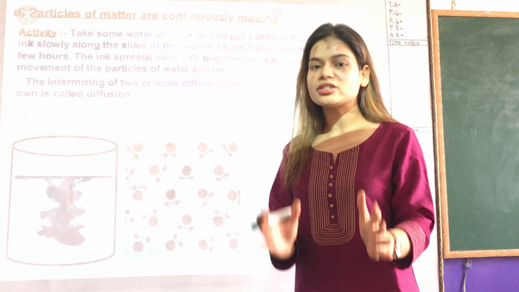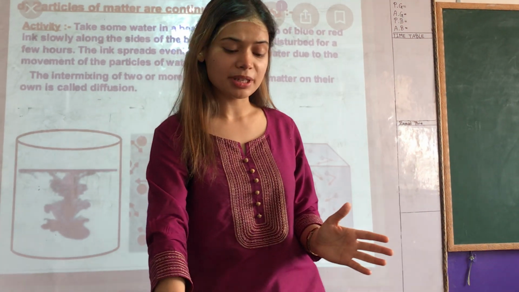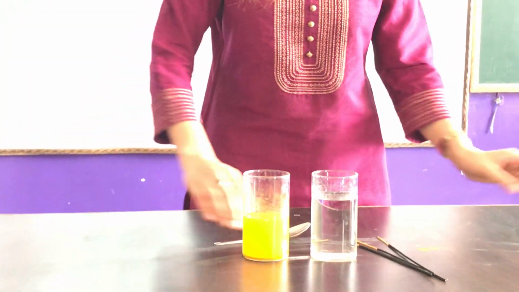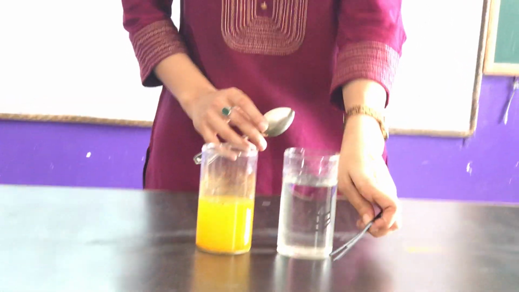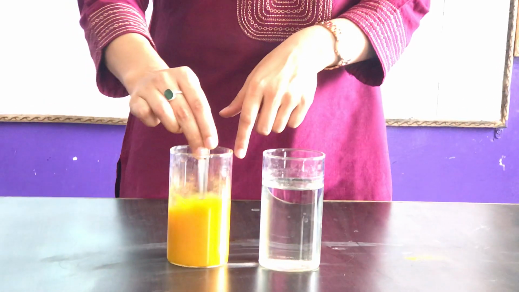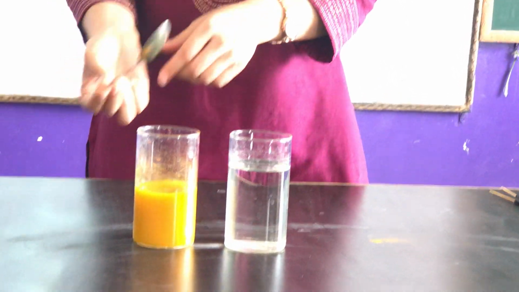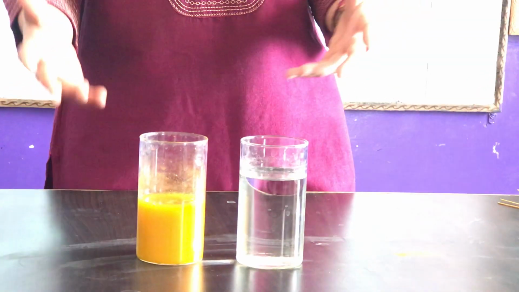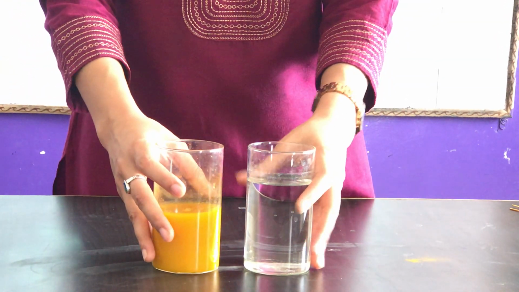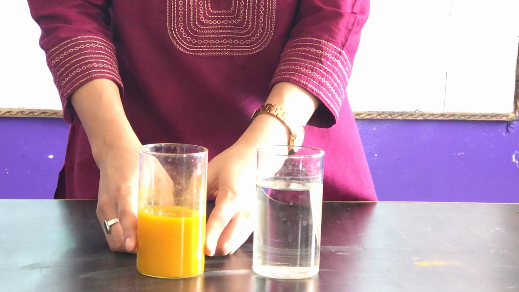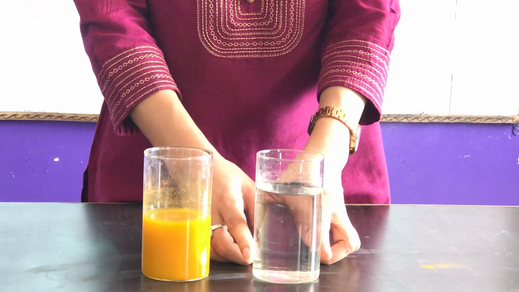So let us try to understand this with a very simple and basic experiment. As you can see here on the table children, I have two glasses. In the first glass there is this dye. I have taken this turmeric solution. You can take anything convenient to you, like Neel, that is Ujala, or any dye, KMnO4, anything. So this is the turmeric solution that I have taken and this is the plain water.